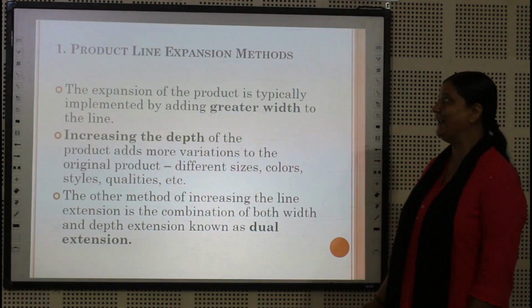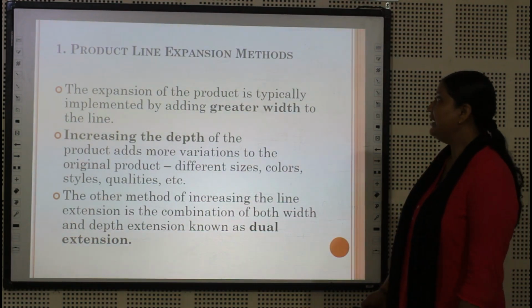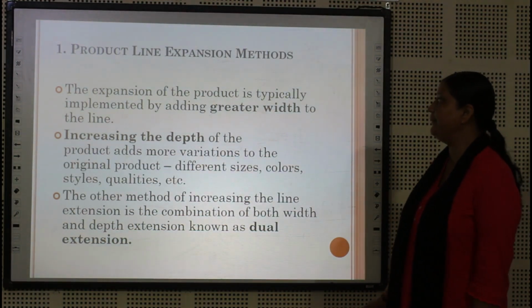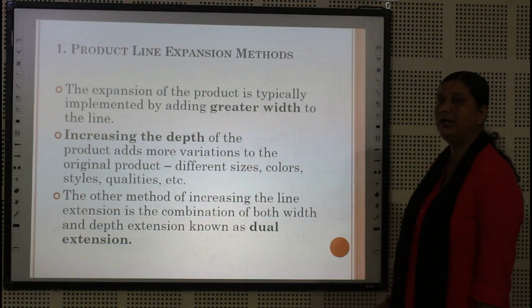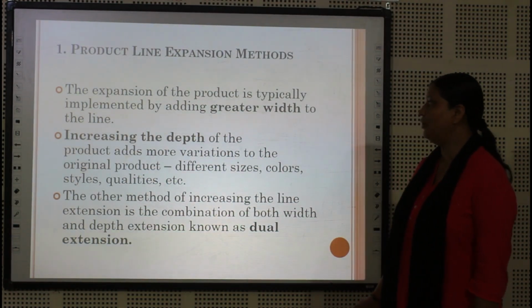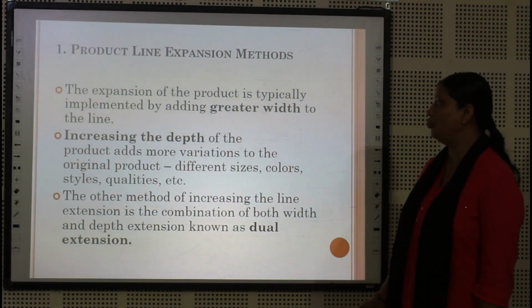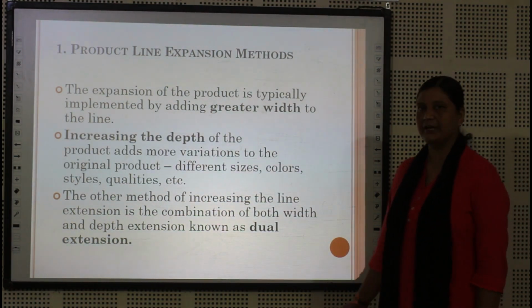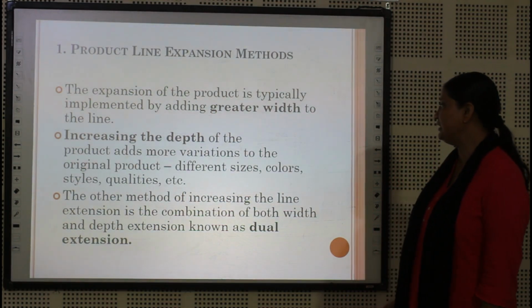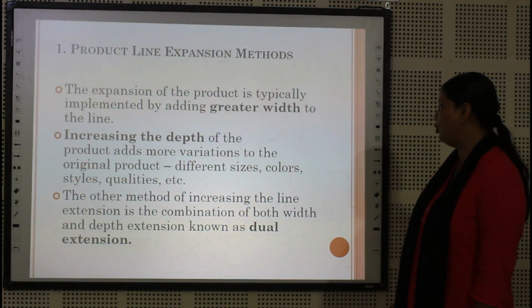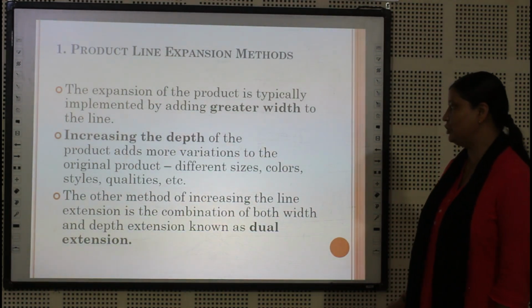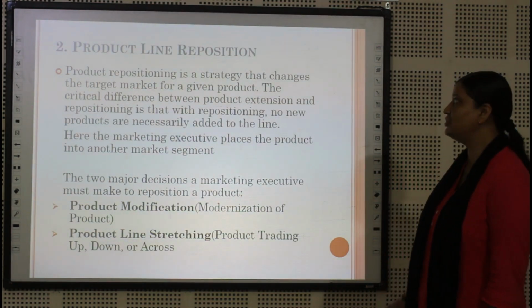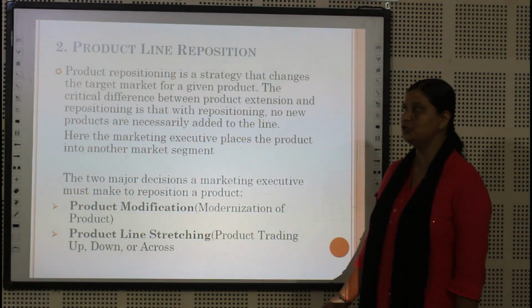This is the first product line decision, that is expansion. The expansion of the product is typically implemented by adding great width to the line. Increasing the depth of the product adds more variety to the original product: different sizes, colors, styles, qualities, etc. The other method of line expansion is the combination of both width and depth extension, known as dual extension.